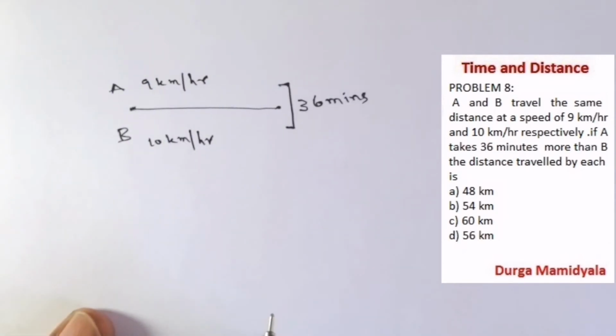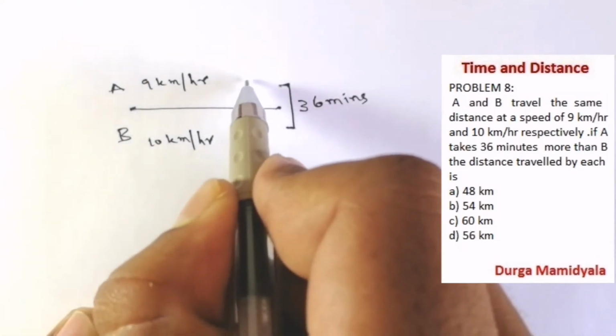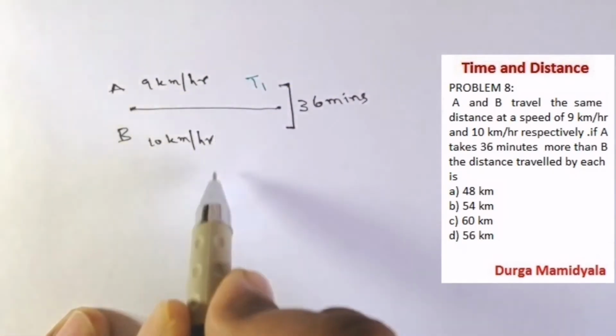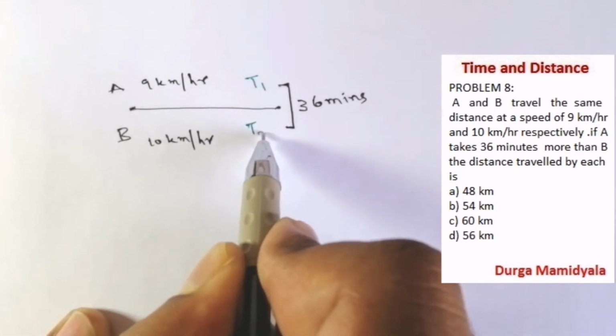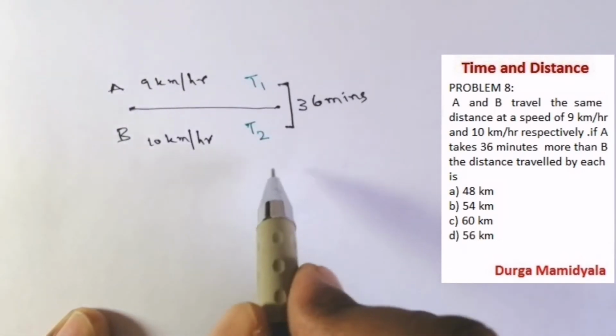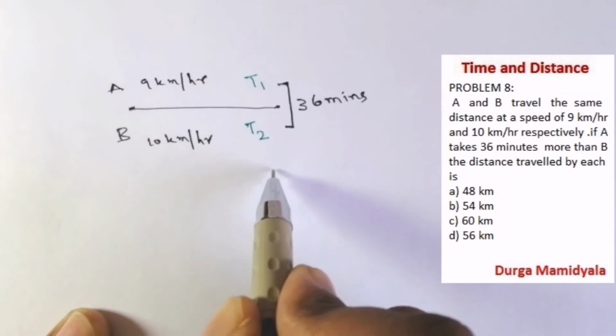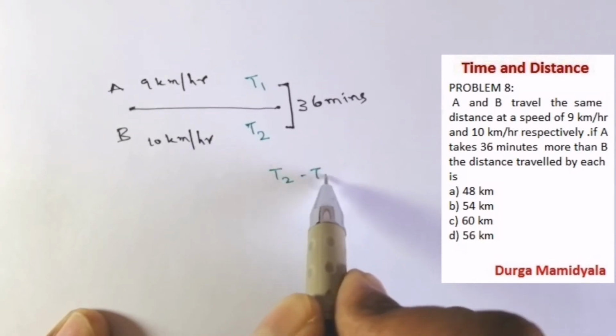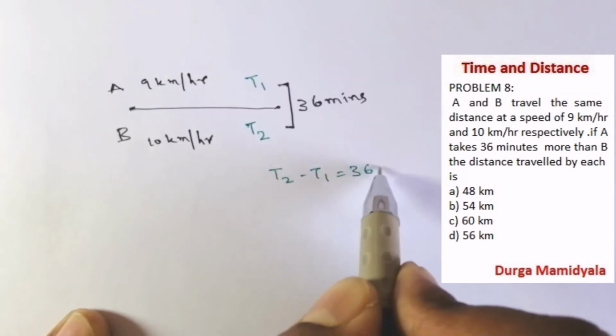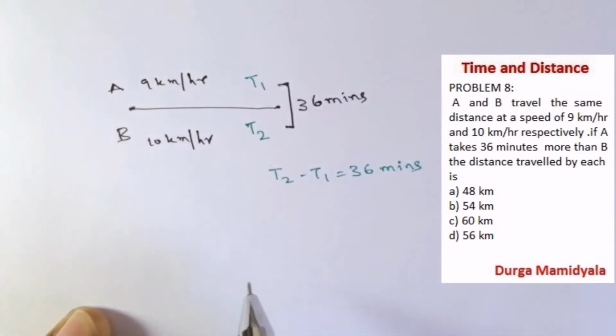This particular problem we can solve in both ways. I will show the formula method, and also the easy method, the ratio method, right? Suppose I call the time taken by A as T1, and the time taken by B as T2. Then it is very clear that T1 minus T2 is equal to 36 minutes, right?